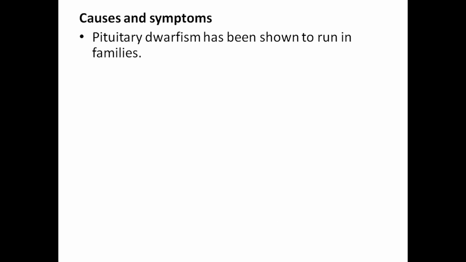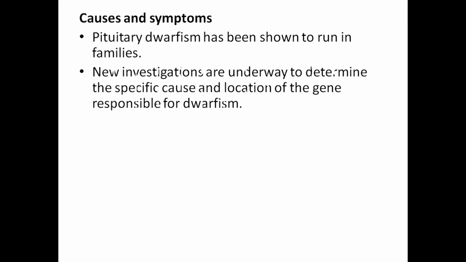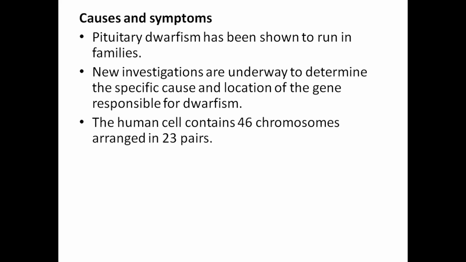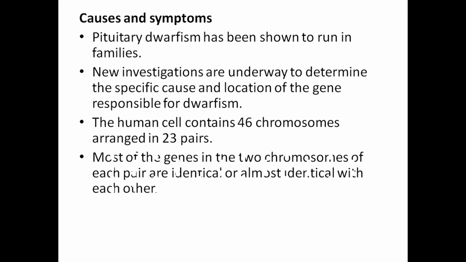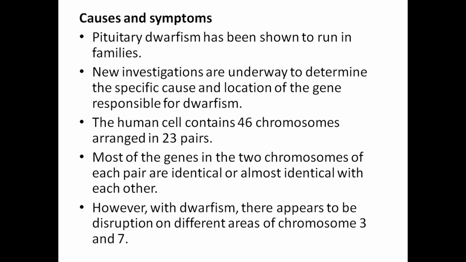Cause and symptoms: pituitary dwarfism has been shown to run in families. New gene investigations are underway to determine the specific cause and location of the gene responsible for dwarfism. The human cell contains 46 chromosomes arranged in 23 pairs. Most of the genes in the 2 chromosomes of each pair are identical or almost identical with each other. However, dwarfism appears when there is a disruption in these areas, chromosomes 3 and 7.